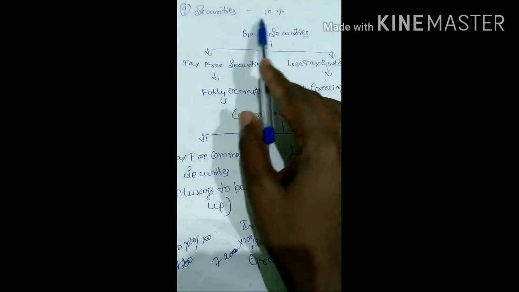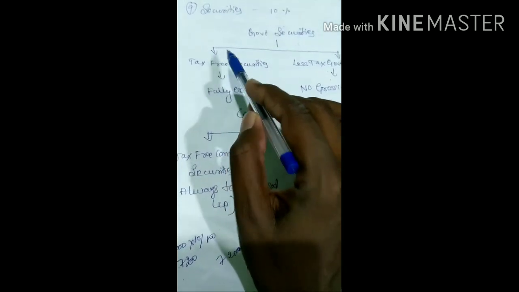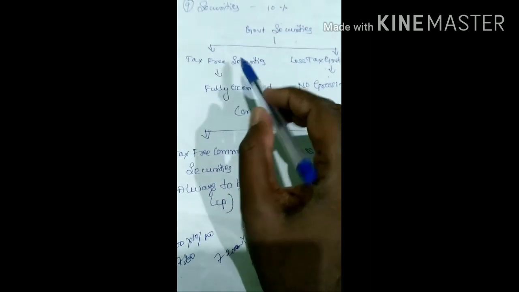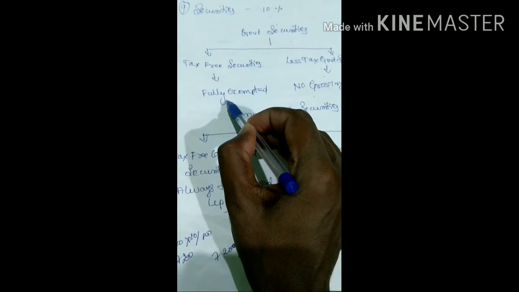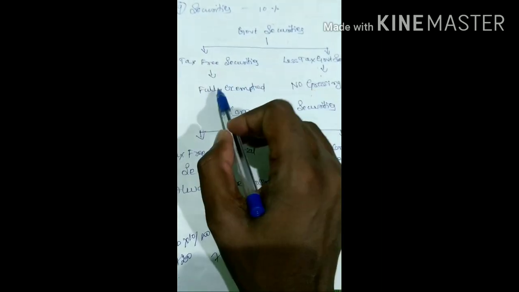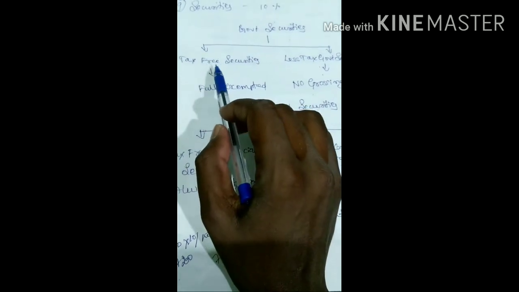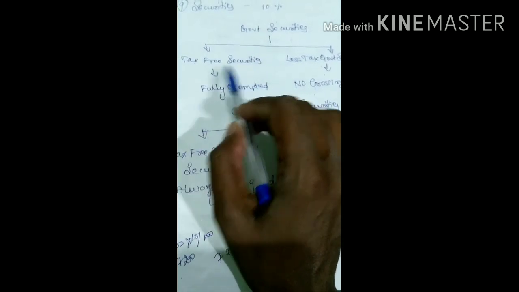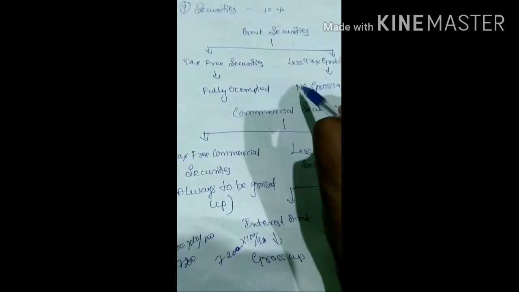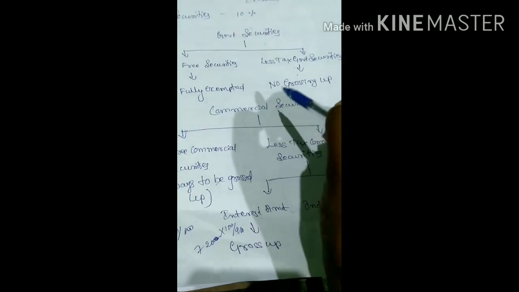Now in case of government securities, if they are specifying any tax free government securities, it is fully exempted. For example, take HAL as an example. They will mention the tax free income, that is interest on tax free government securities, so you can mention it as fully exempted. Next, less tax government securities, no grossing up.